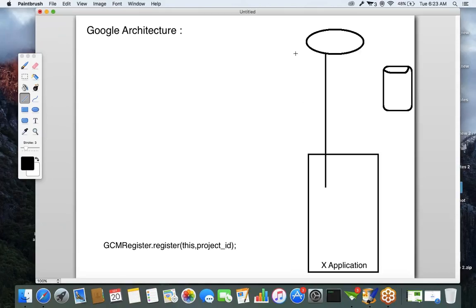From our Android application, we'll make a request to what? The GCM server, by calling this method. What is the method name? The method name is GCM register of this comma project ID. So it's going to make a request to the GCM server.